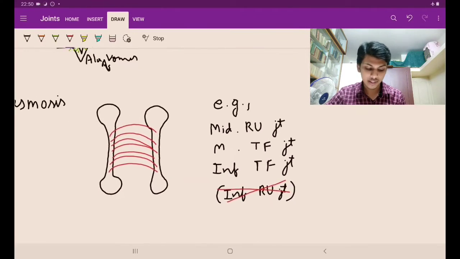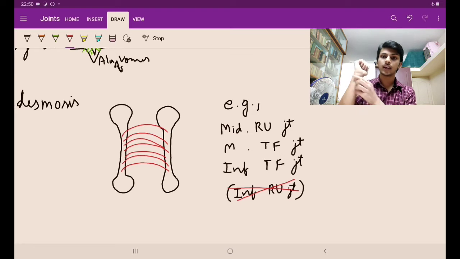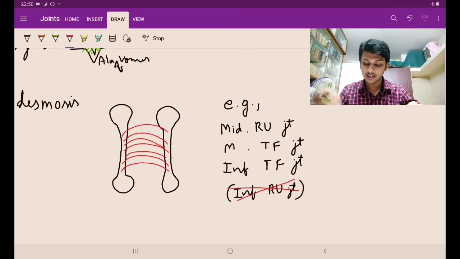The examples of syndesmosis are the middle radioulnar joint, middle tibiofibular joint, and inferior tibiofibular joint. See here, this is the radius, this is the ulna. Between them, if we tear the muscles apart, we can see a shiny membrane there. That is the interosseous membrane. Like the radius and ulna are in the upper limb, the counterparts in the lower limb are tibia and fibula. So the middle tibiofibular joint and inferior tibiofibular joint are syndesmosis, but not the inferior radioulnar joint. What is the inferior radioulnar joint? This is not syndesmosis. Remember guys, usually we get confused with it.